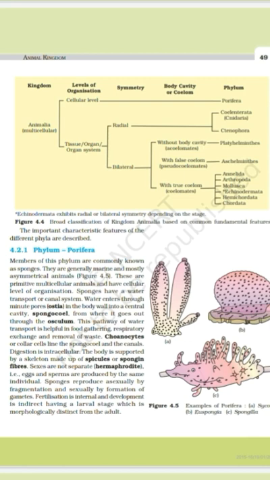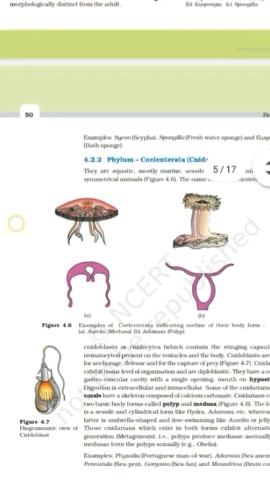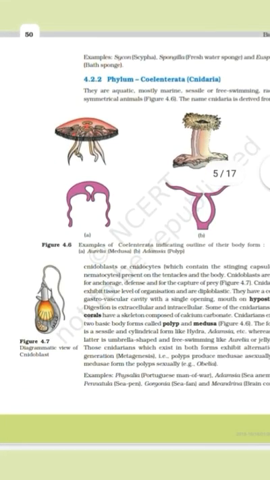Now let us come to the second phylum, that is Cnidaria. Cnidaria have tissue level of organization. They are diploblastic organisms. They have radial symmetry. Cnidaria don't have coelom, so Cnidarians are also acoelomate.